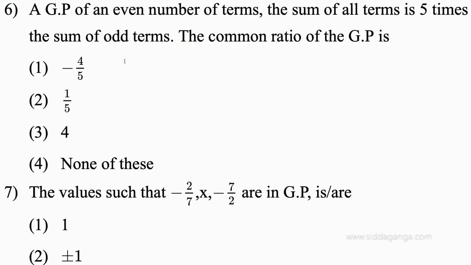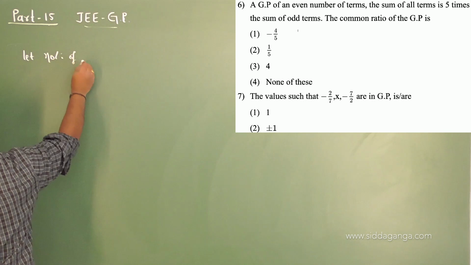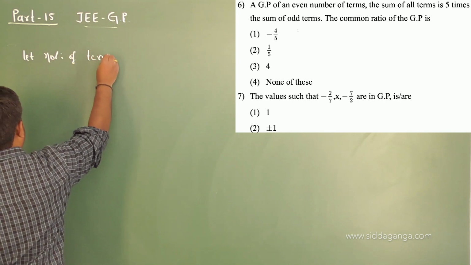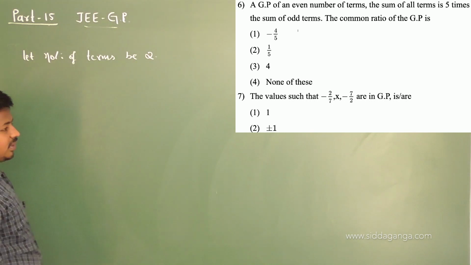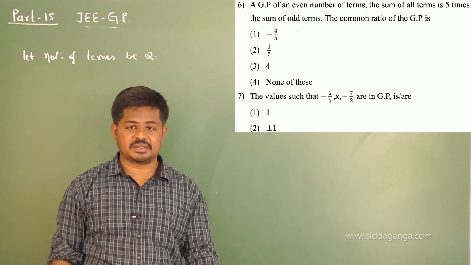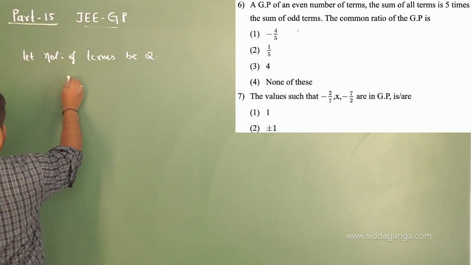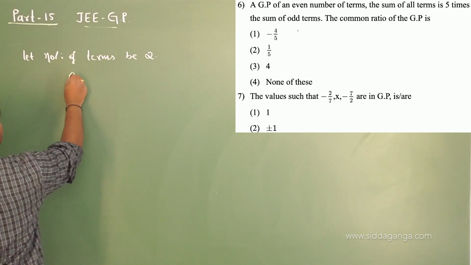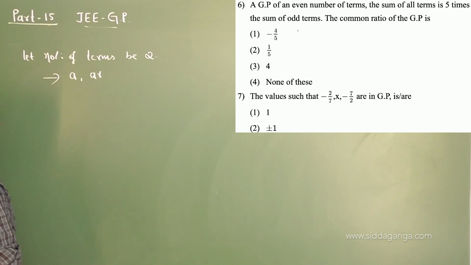Okay, let me take the number of terms to be 2. According to the question, the GP contains an even number of terms, right? It may contain 2 terms also. So let me take the terms as A and AR. First 2 terms A and AR are the terms. Okay. Now what have they given?